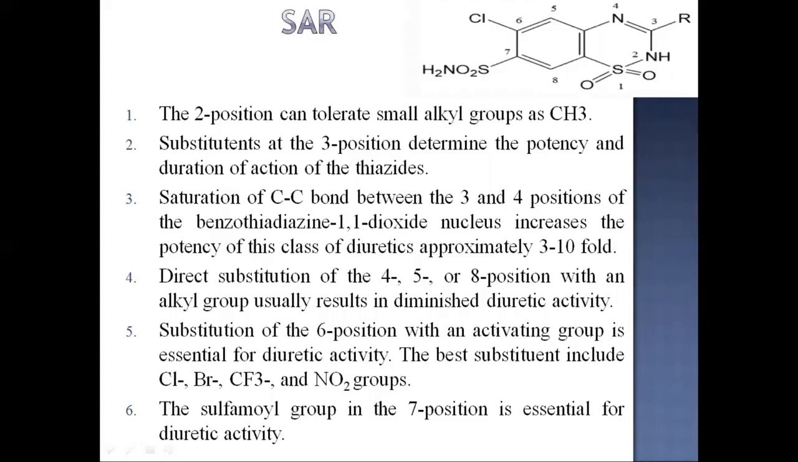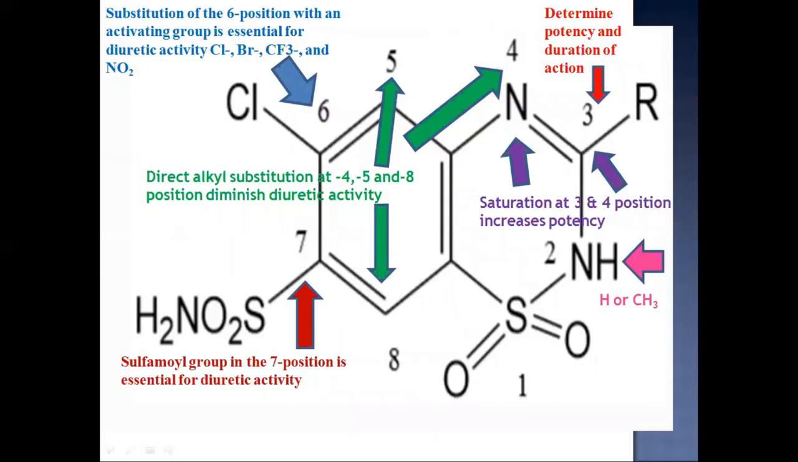Direct substitution of the fourth, fifth, or eighth position with an alkyl group usually results in diminished diuretic activity. Substitution of the sixth position with an activating group is essential for diuretic activity. The best substituents include chlorine, bromine, carbon trifluoride, and nitrogen oxide groups, that is, the nitro group. The sulfamoyl group in the seventh position is essential for diuretic activity. This slide represents the same SAR in diagrammatic form.